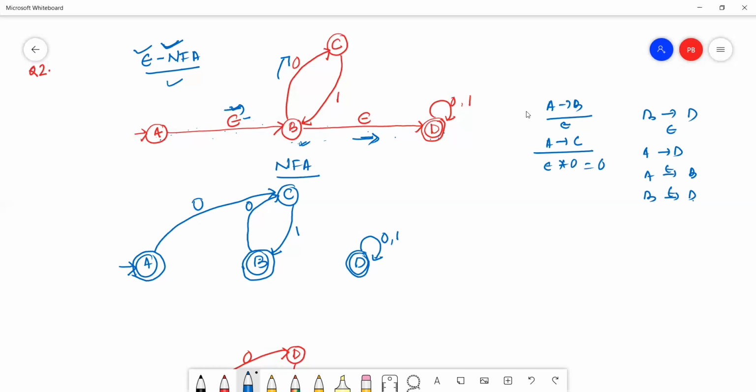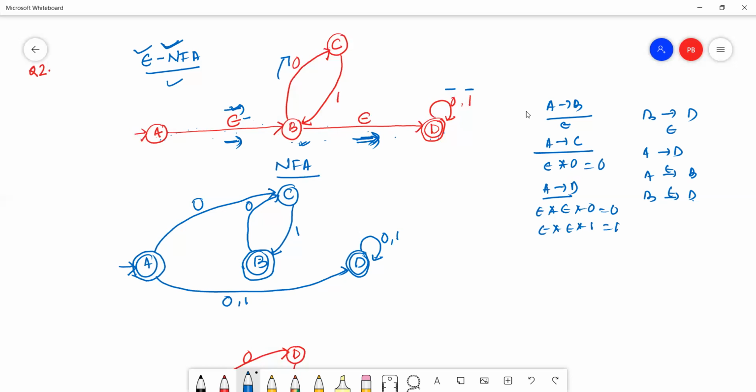Now check from A to D. Epsilon into 0 means 0. This is a 0 transition. Check any other transitions: epsilon, epsilon, then 1, that is 1. So this is a 0, 1 transition. There is no more transition.